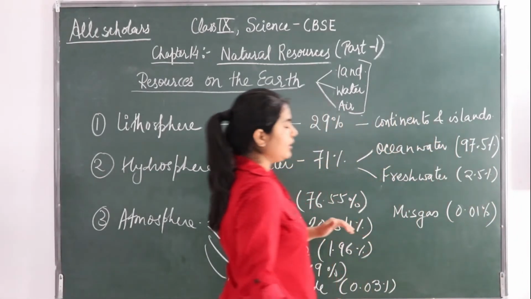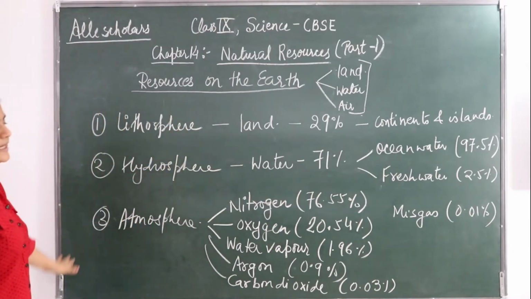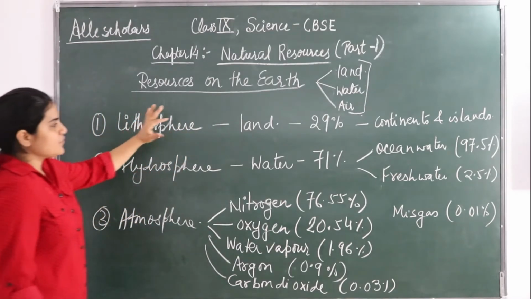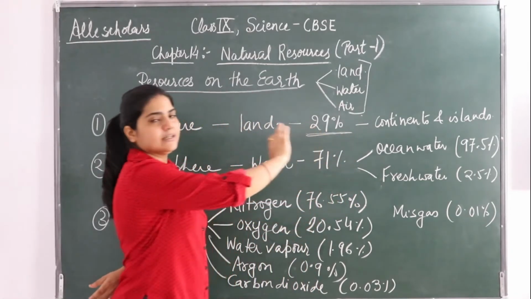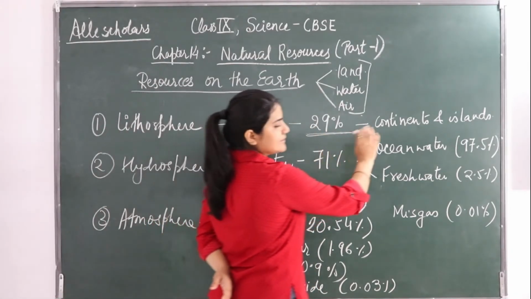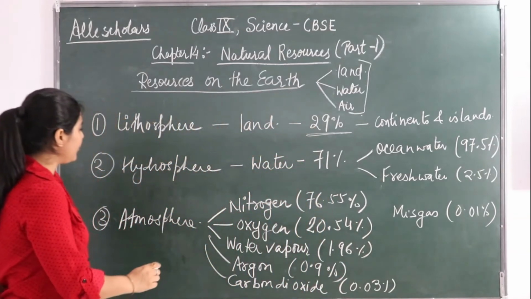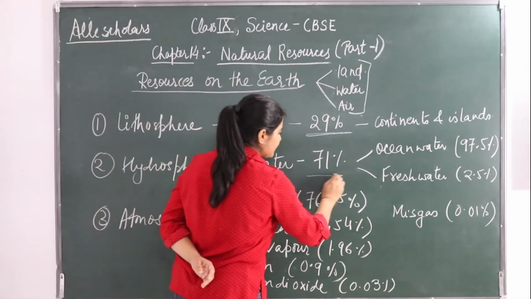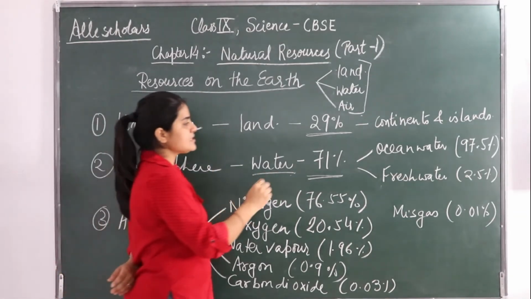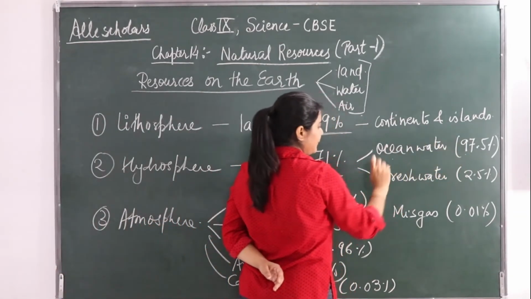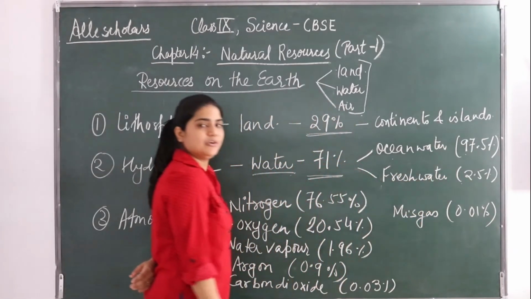Okay, so here we have seen the percent wise division. The lithosphere, that is the land area, is 29%. That contains the continents and the lands. If we talk about the water, this is the major earth surface covering. Water is covering the major part of the earth surface. Ocean water is 97.5%, fresh water is only 2.5%.